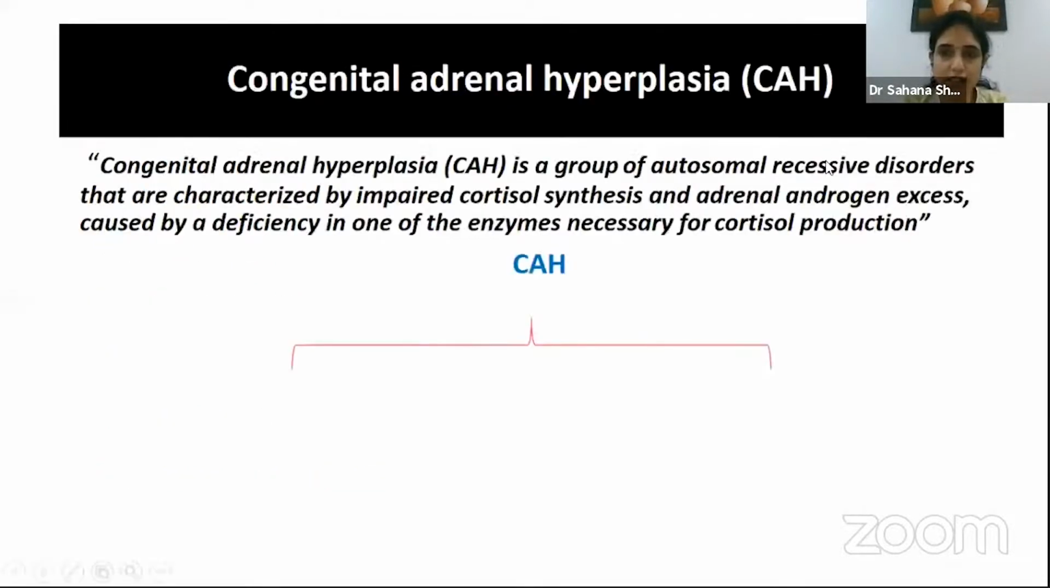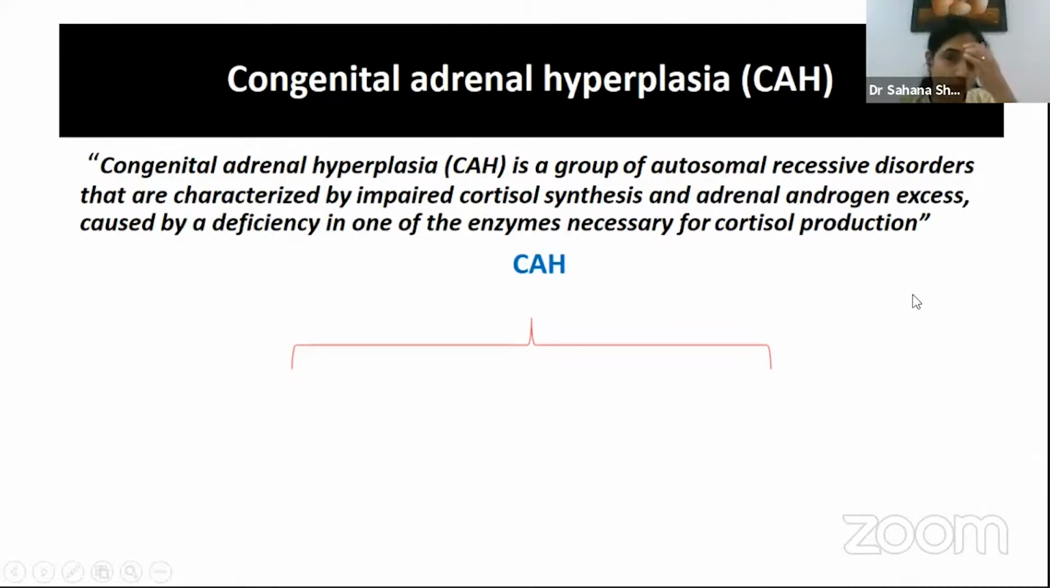So congenital adrenal hyperplasia is a group of autosomal recessive disorders characterized by impaired cortisol synthesis, of course, the severity of which may vary, and excess adrenal androgen production. It is mainly caused by deficiency of one of the enzymes responsible for cortisol production, or the enzymes responsible for adrenal steroidogenesis.